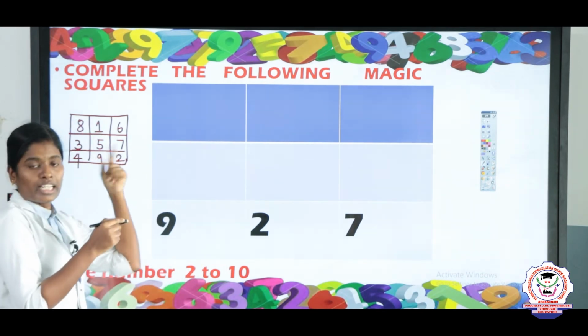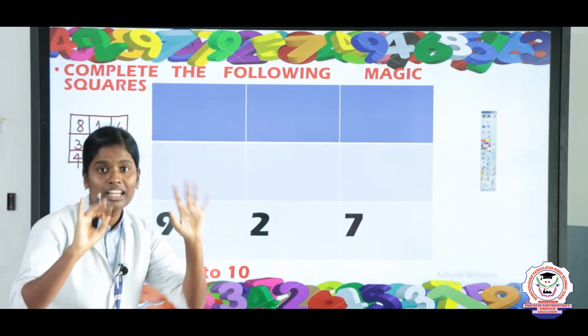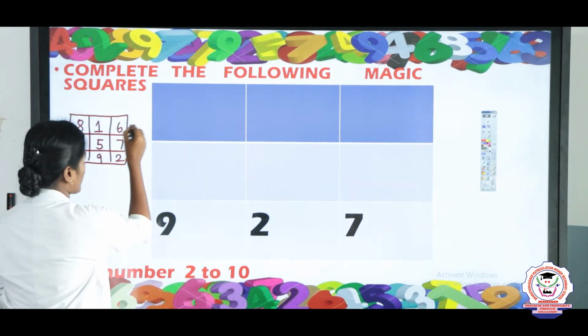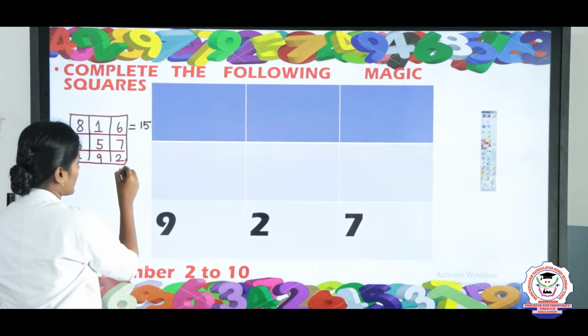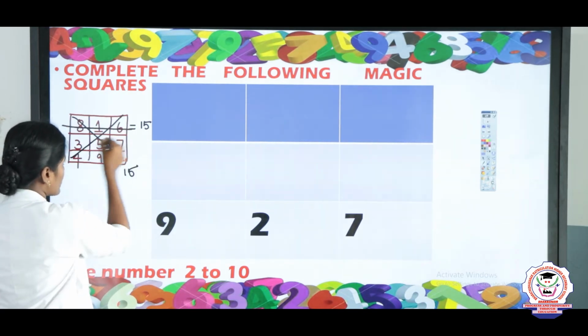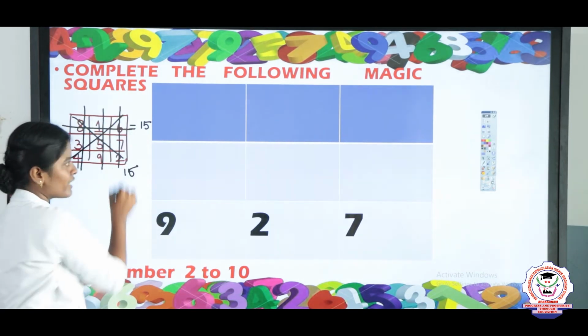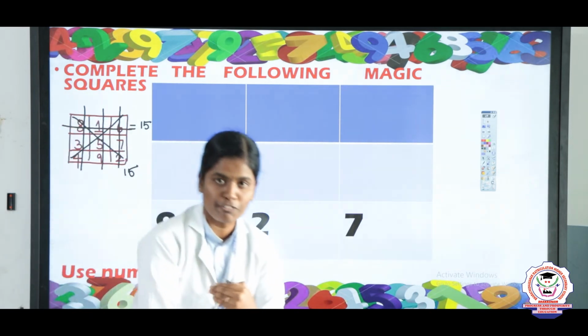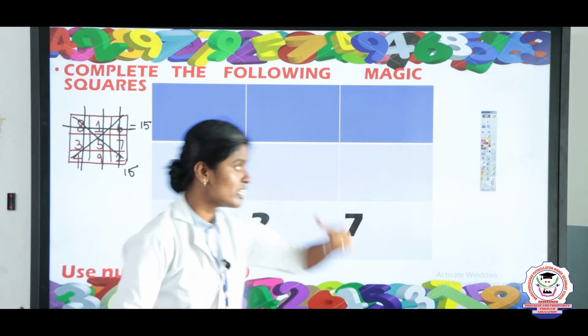8 plus 1, 9. Keep 9 in the mind, 6 in the finger. The answer is 15. So in the sides, if you add, you are getting the answer 15. That is diagonals, row wise and column wise, if you add, you are getting the answer 15. Now we are going to find this one answer.